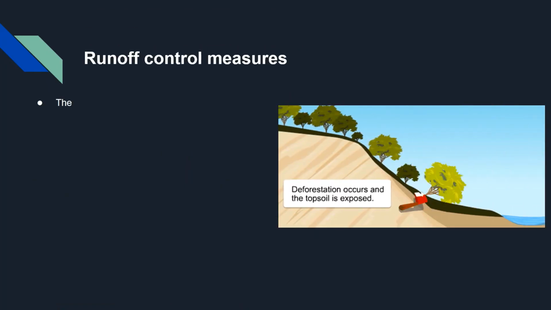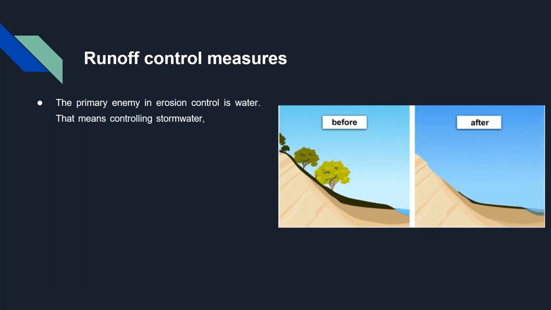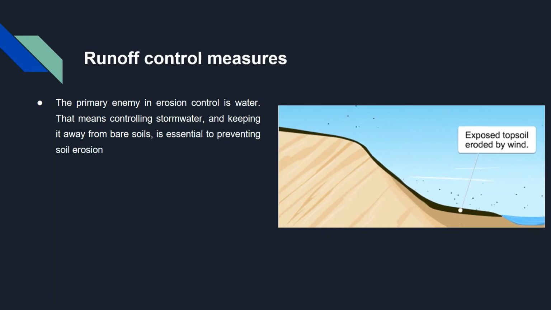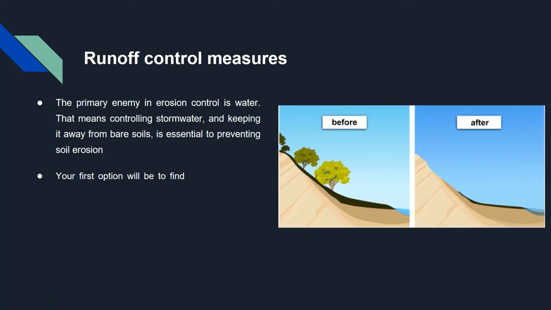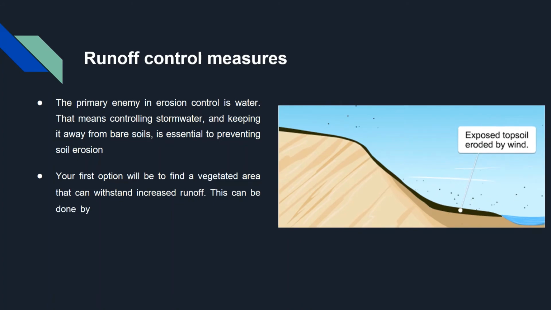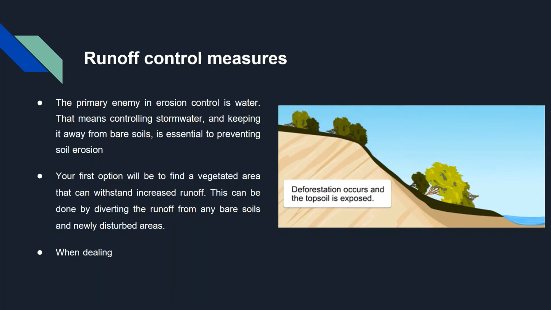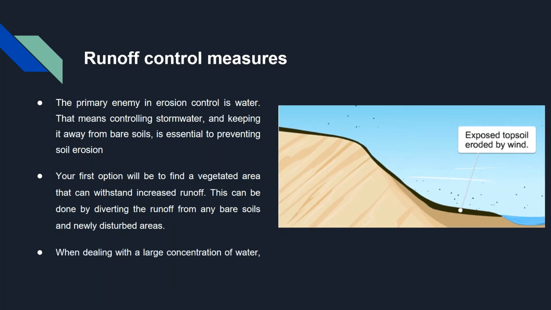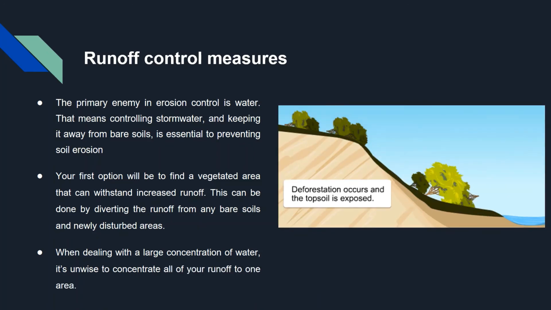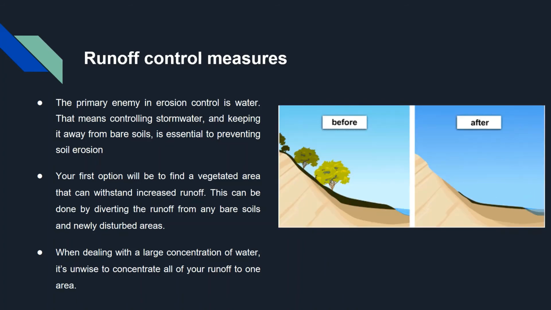Runoff control measures. The primary enemy of erosion control is water. That means controlling storm water and keeping it away from bare soil is essential to preventing soil erosion. Your first option will be to find a vegetated area that can withstand increased runoff. This can be done by diverting the runoff from any bare soil and newly disturbed areas. When dealing with a large concentration of water, it's unwise to concentrate all of your runoff in one area. Find multiple locations for drainage and ensure your development won't cause additional erosion.